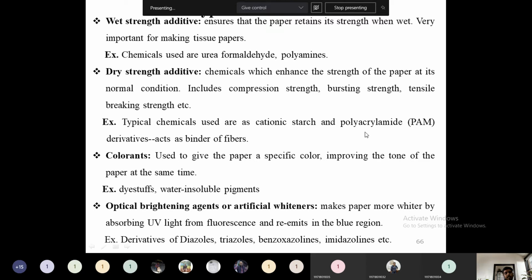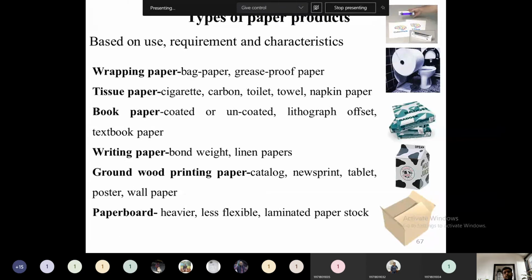Some examples of this type of additives are derivatives of diazoles and triazoles, benzoxazoles, then imidazolines. This type of additives will be added in order to give optical brightening to that particular type of paper. Then what are the types of paper products? So whenever we add an optical brightening agent to paper, it cheats the light, so that it appears as a white color paper.